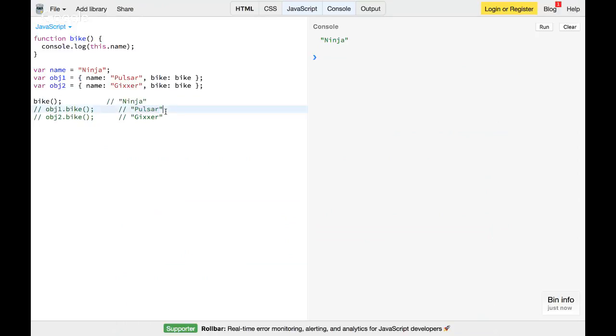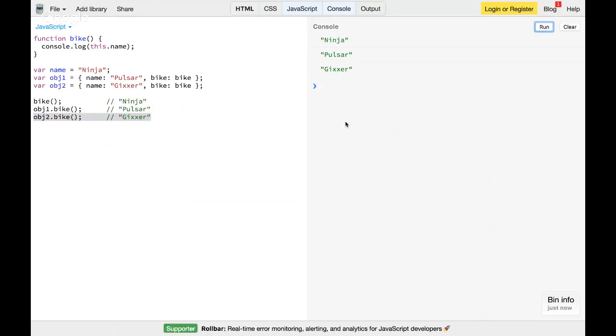Next time it prints Pulsar, the same function. Clear it, and I can see it prints Ninja first, second one Pulsar.